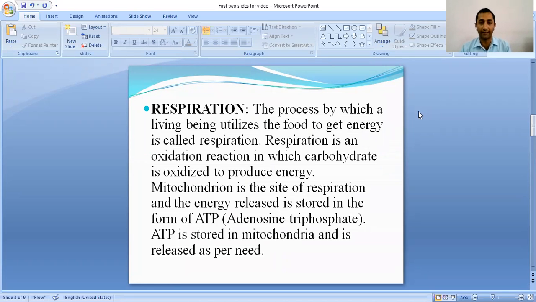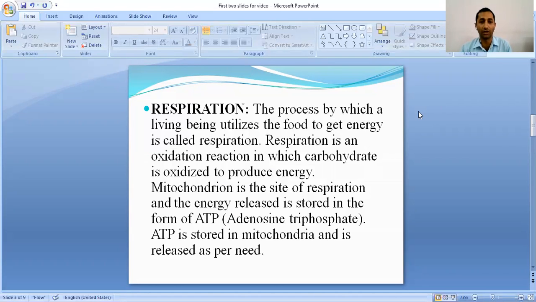Respiration is a process in which organisms utilize food substances, breaking down the food to get energy.